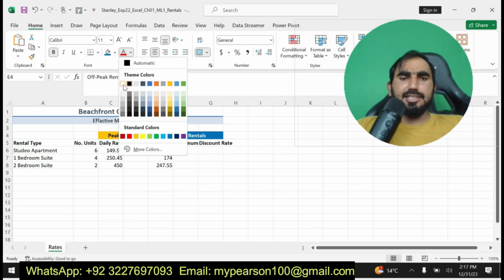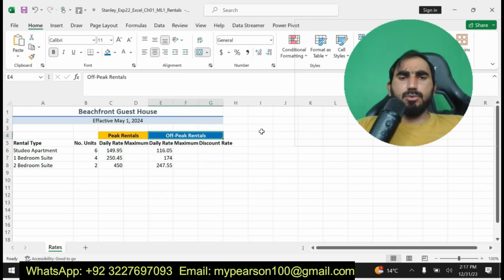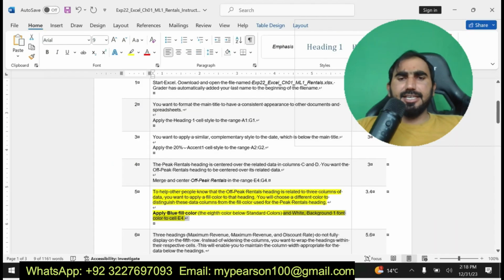You can see. Okay, I have done this one. Now I'm going to move on to my next step. I have found the white background fill color for the off-peak rentals. Now I am going to solve my next step. I have done step number 5.